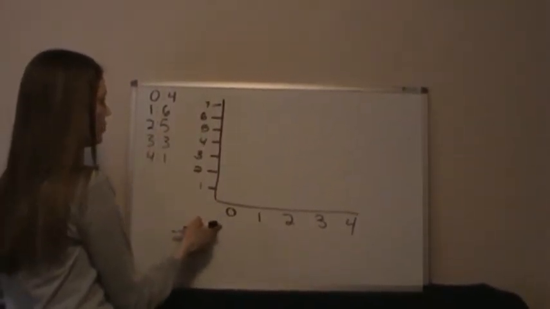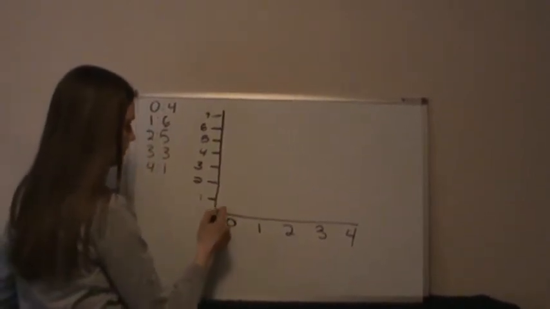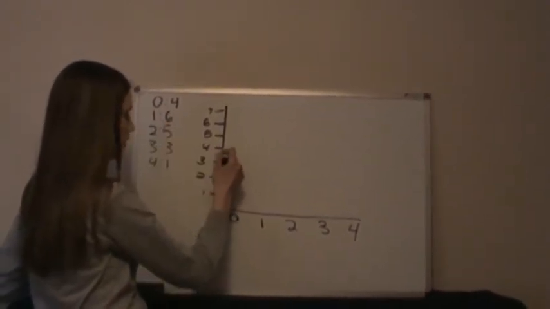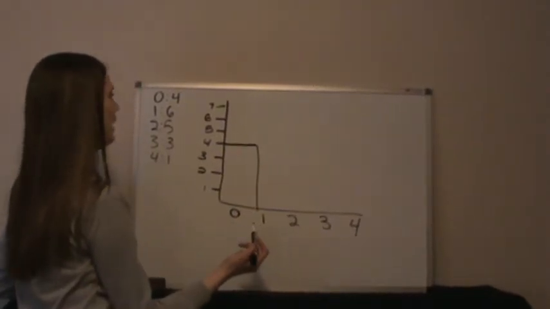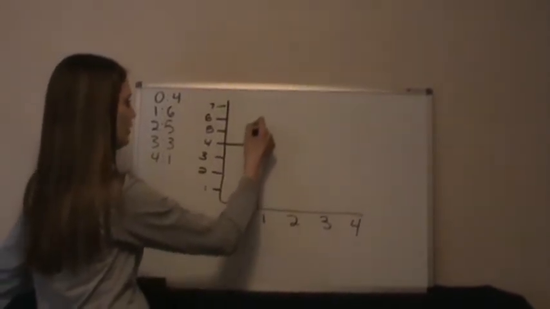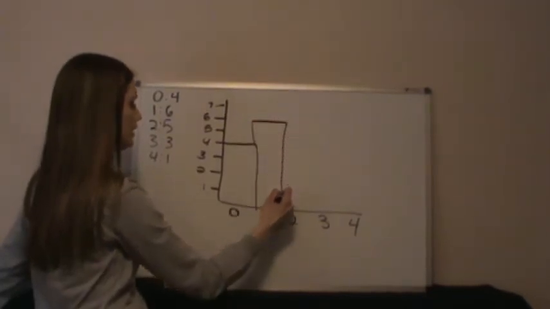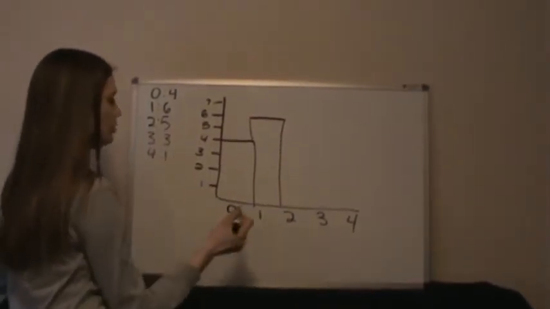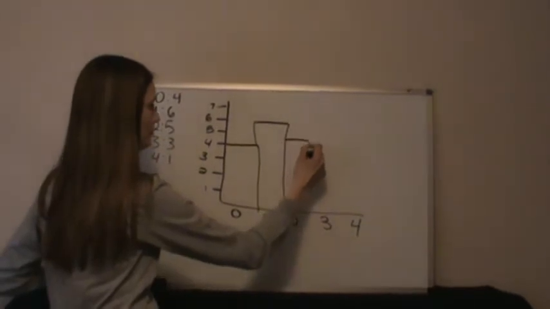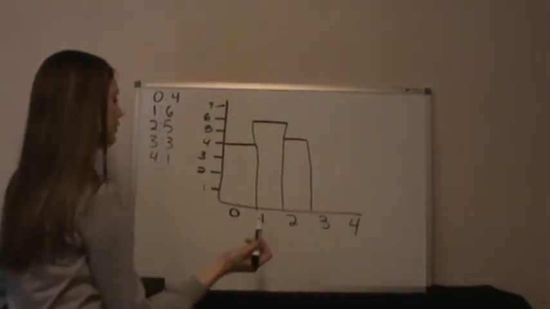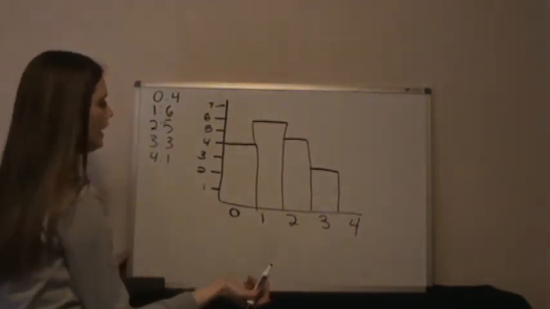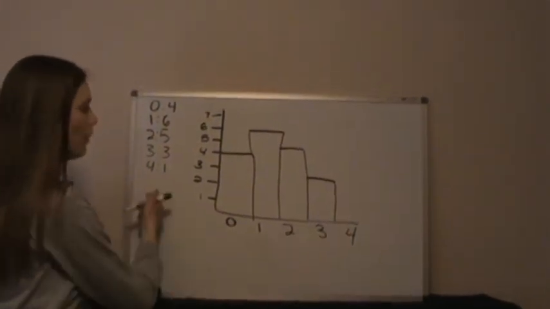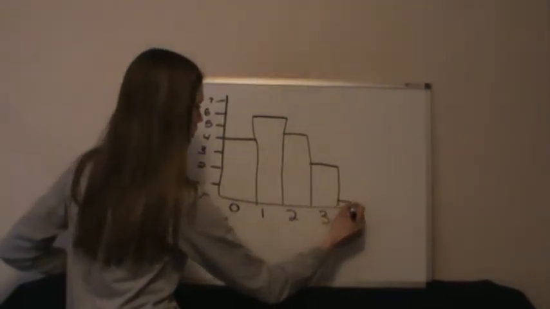Okay. Now I'm going to look. How many students had 0? I can see that 4 of my students had 0 pets. How many had 1 dog? 6 had 1 dog. How many had 2 dogs? 5 did. How many had 3 dogs? 3 did. And how many had 4 dogs? 1 of my students had 4 dogs.